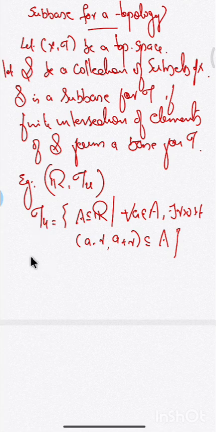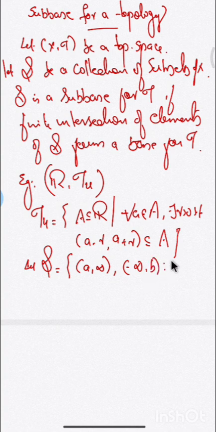Now I am looking for a subbase for this topology. Let script S be the collection of intervals of the form (a, infinity) and (minus infinity, b), where a and b are varying over real numbers. Then I am going to prove that this script S is a subbase for this topology.